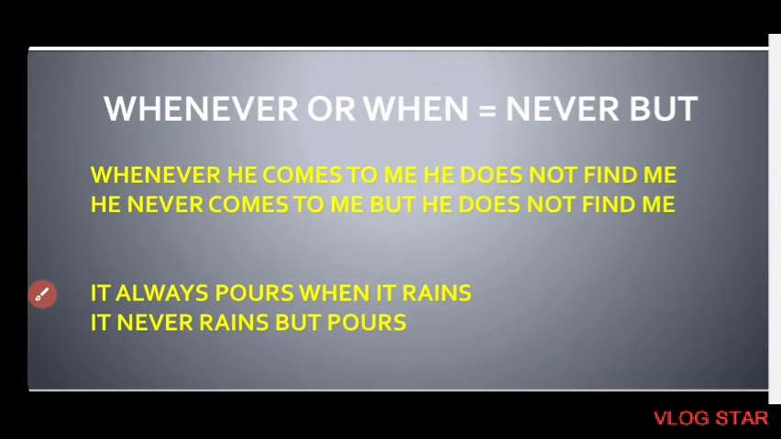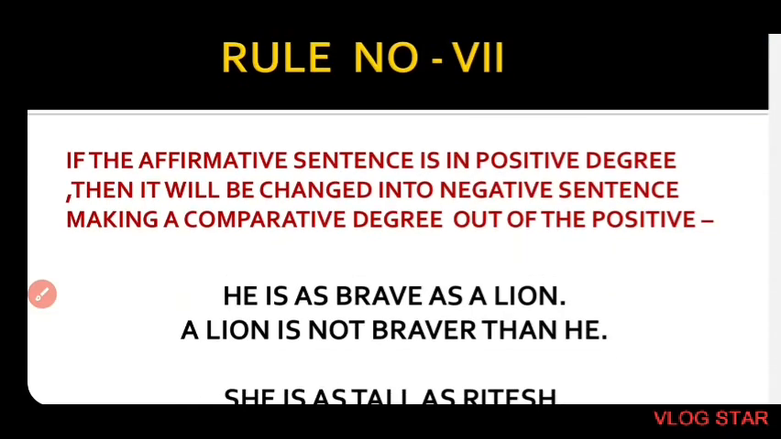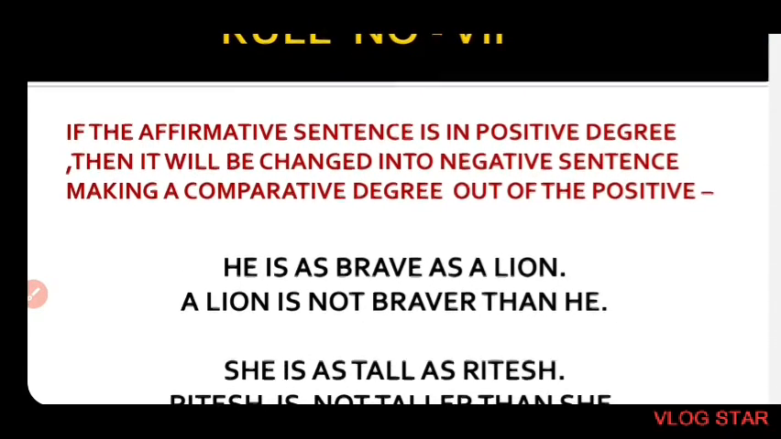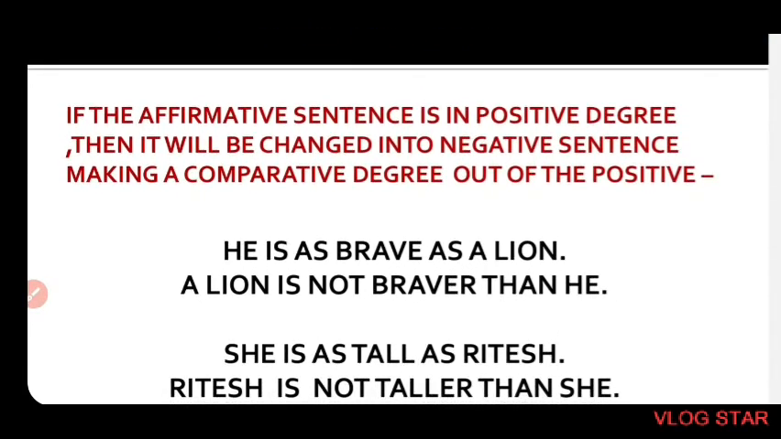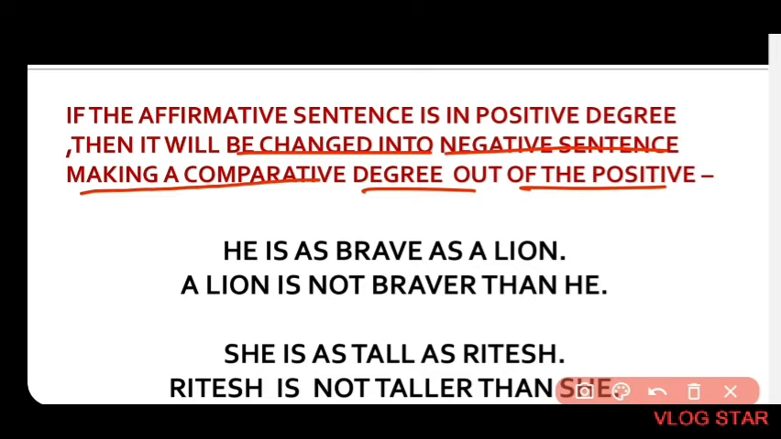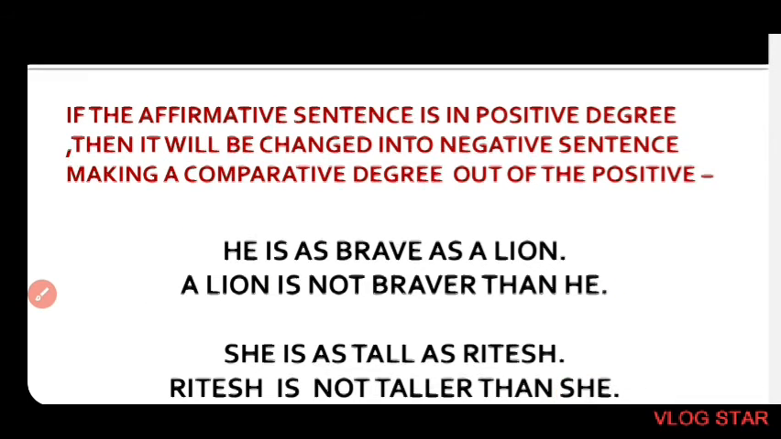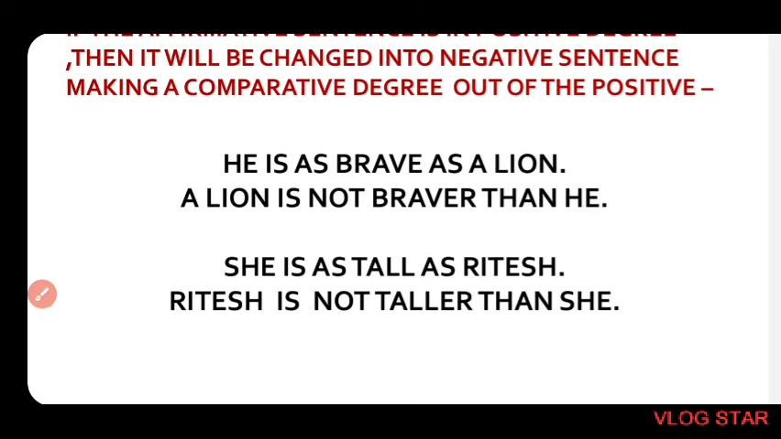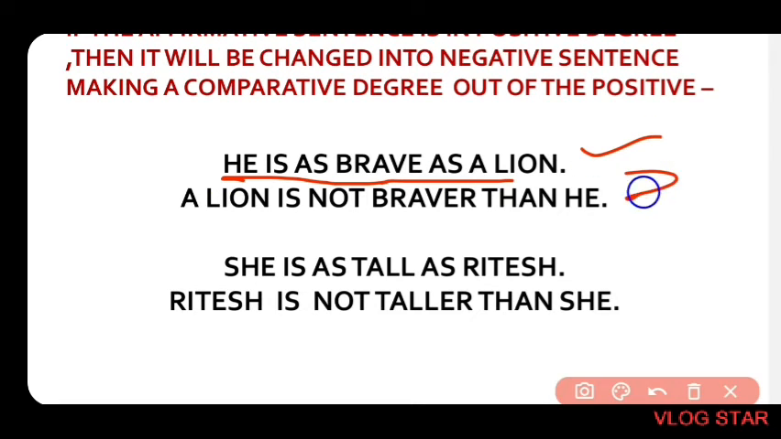So come to the next example, that is rule number 7. If the affirmative sentence is in the positive degree, then it will be changed into a negative sentence by making a comparative degree out of the positive one. So if the positive degree is there, then you have to make it comparative degree, and then you can change it into the negative form. So what will be the negative form of the above sentence? He is as brave as a lion. See the example here: a lion is not braver than he.